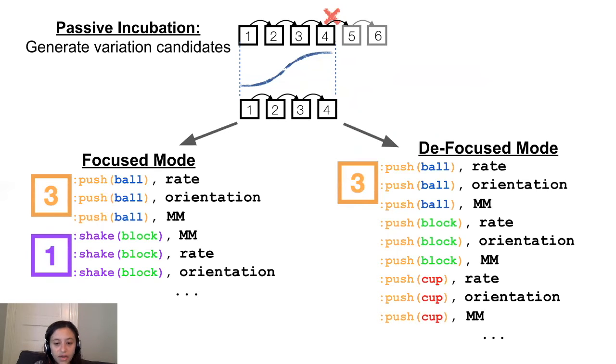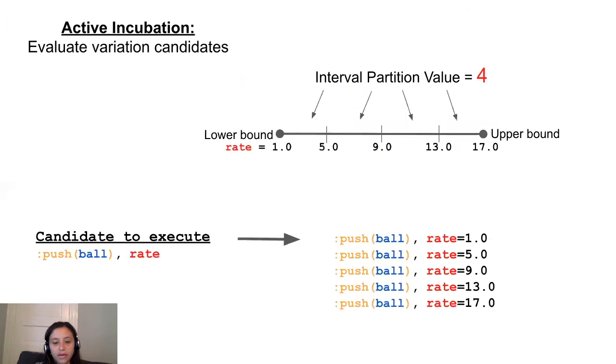In focus mode, the agent samples solely from the failure sequence, varying only the parameters of those actions. In defocus mode, the agent also samples from the failure actions, but instead loosens its constraints to allow for other arguments for those actions. As you can see, each candidate has an assigned focus parameter value.